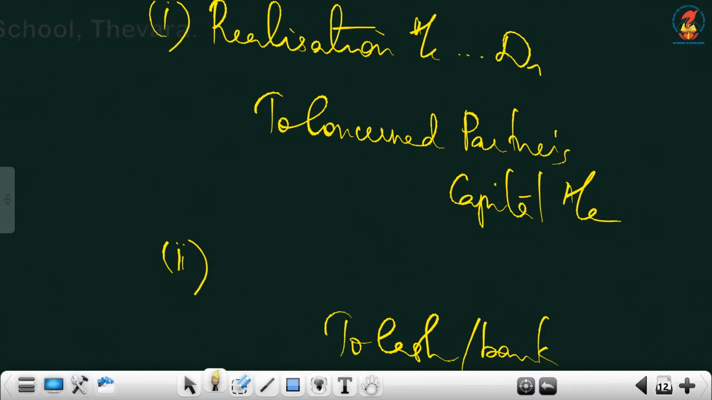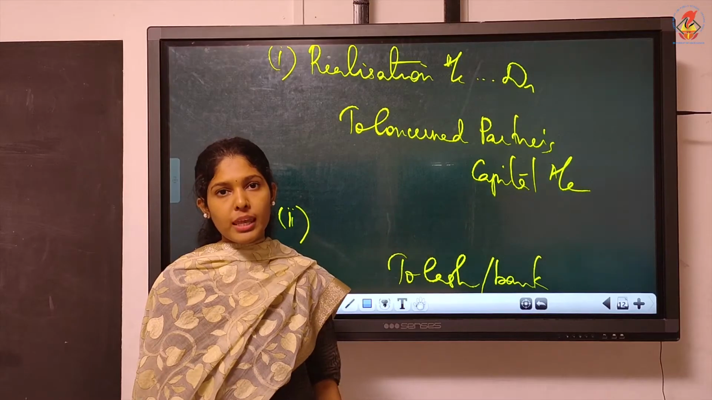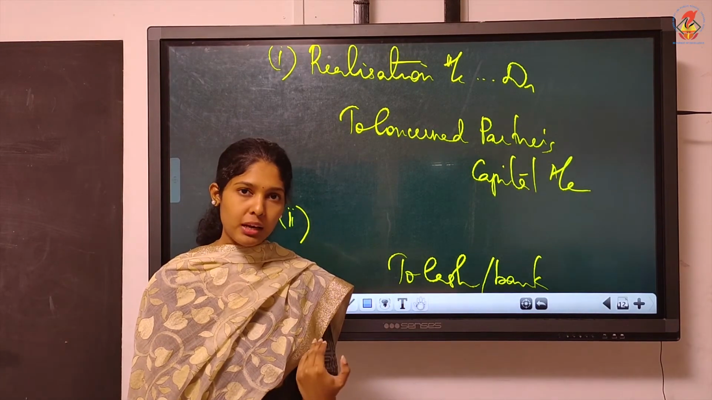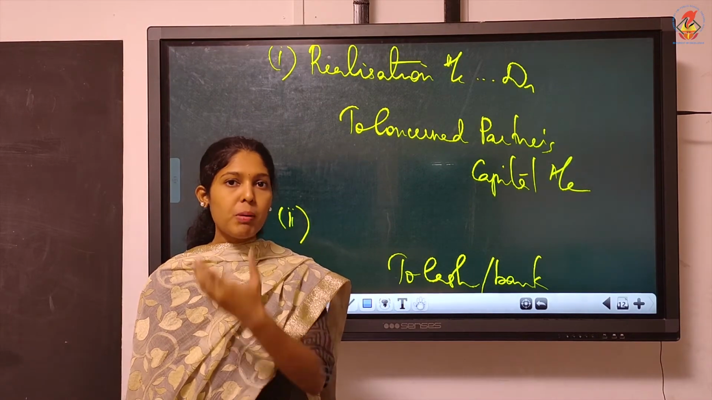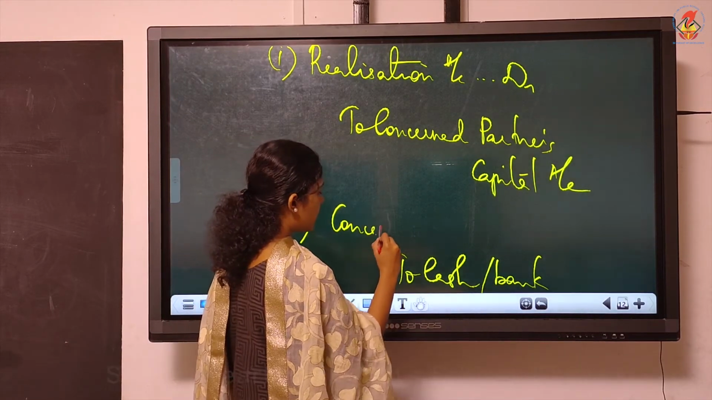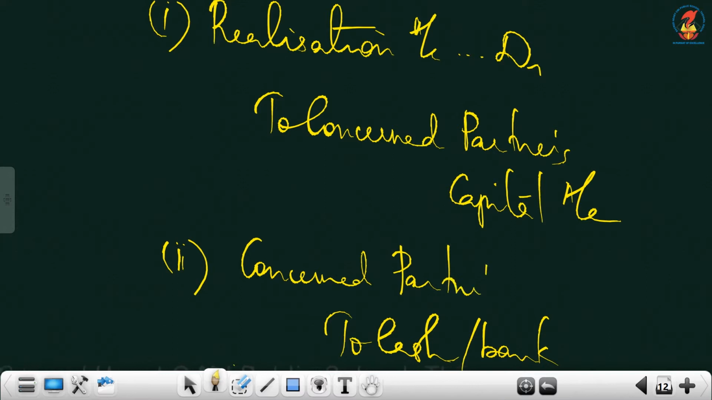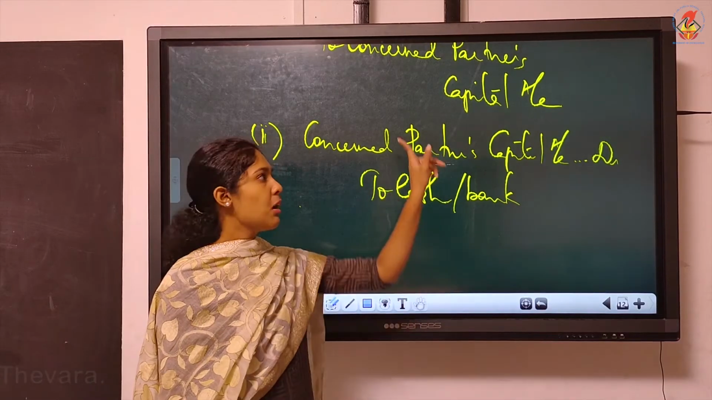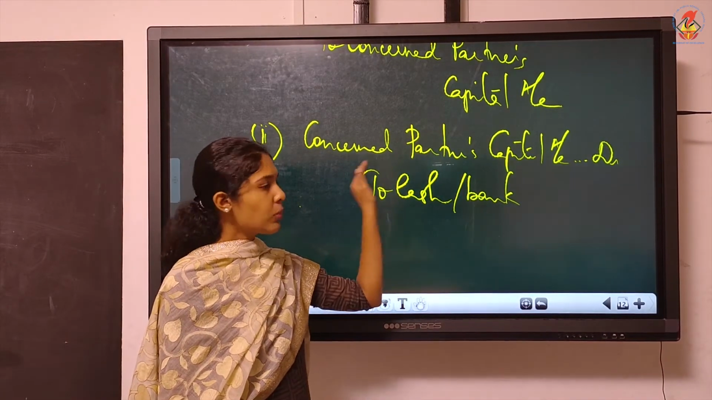Understood? You must listen to this portion carefully, otherwise it is confusing. Whenever it is said that the firm is paying, you write "to cash or bank", because it's our cash we are losing. Then it is on behalf of the partner. So actually who should bear? The partner should bear. Whenever it is said in the question that the partner is bearing or the partner should bear, you must debit that partner's capital account. The concerned partner's capital account must be debited if it is said that the partner is bearing. Understood? On behalf of the partner means the partner is bearing or the partner should bear. So we have to debit him.